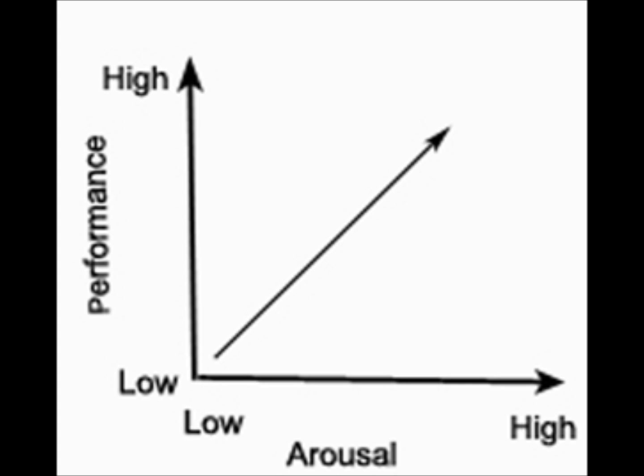Drive theory shows a linear relationship between arousal and performance, meaning that drive theory suggests that with more pressure, the higher your performance will be. For example, drive theory would suggest that if you were playing a cup final, your arousal levels would be higher, therefore your performance will be greater than if you were playing a friendly where your arousal levels would be lower, therefore your performance would be lower. The more the person is aroused, the higher the performance.